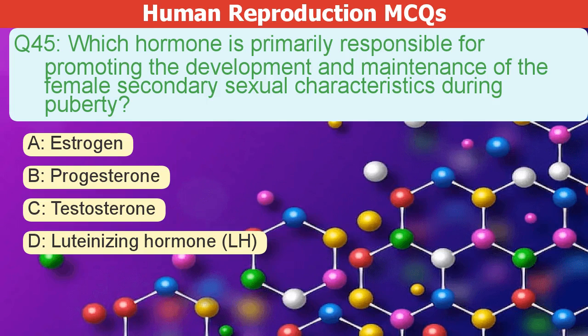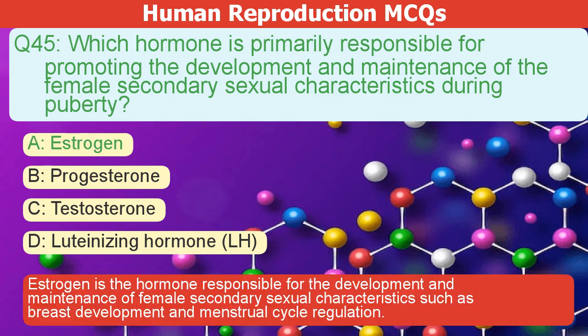Which hormone is mainly responsible for developing and maintaining female secondary sexual characteristics during puberty? A. Estrogen. B. Progesterone. C. Testosterone. D. Luteinizing hormone, or LH. The correct answer is A. Estrogen is the hormone responsible for the development and maintenance of female secondary sexual characteristics, such as breast development and menstrual cycle regulation.